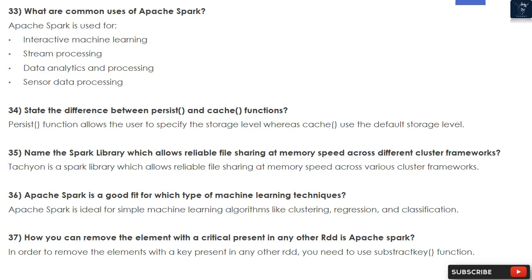Apache Spark is ideal for simple machine learning algorithms like clustering, regression, and classification. 37. How can you remove the elements with a key present in any other RDD in Apache Spark? In order to remove the elements with a key present in any other RDD, you need to use the subtractByKey function.